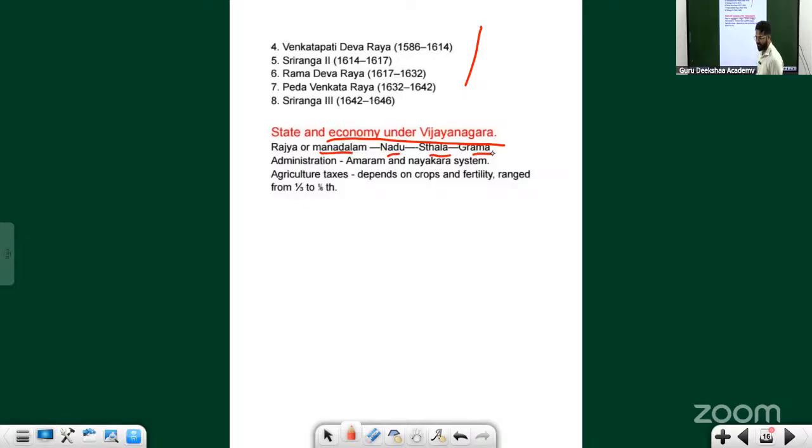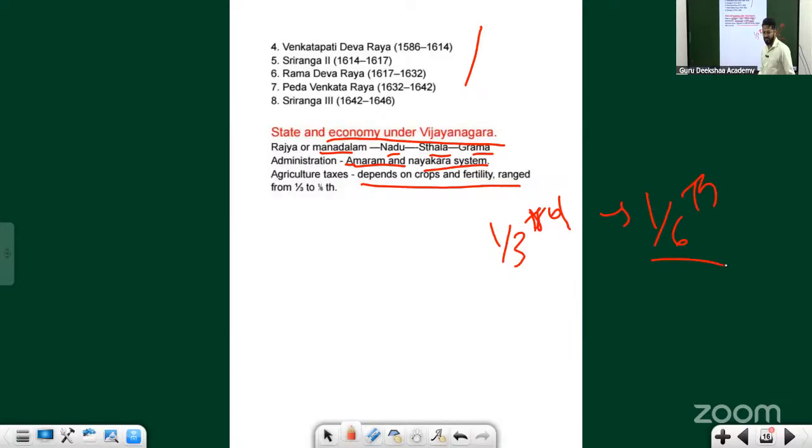and Grama. I told you with respect to the Amaram and Nayankara system what the difference is. And agriculture tax depends on the crops and fertility. There was not only one type of agriculture tax. Sometimes agriculture tax used to be 1/3, sometimes 1/6, depending on the situation, the quality of the land, and the crop you are growing. So it ranged from 1/3 to 1/6.